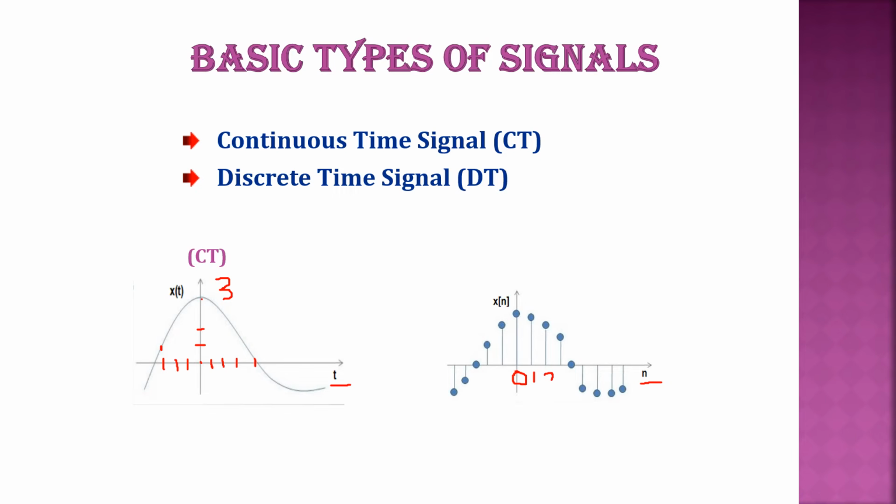When n is equal to 2, you have a particular value. When n is equal to 3, you have a particular value. So only at discrete instances of time is x of n specified, and hence the name discrete time signal. Whereas here x of t is defined for each and every instant of time, right? And hence it is called a continuous time signal, right?